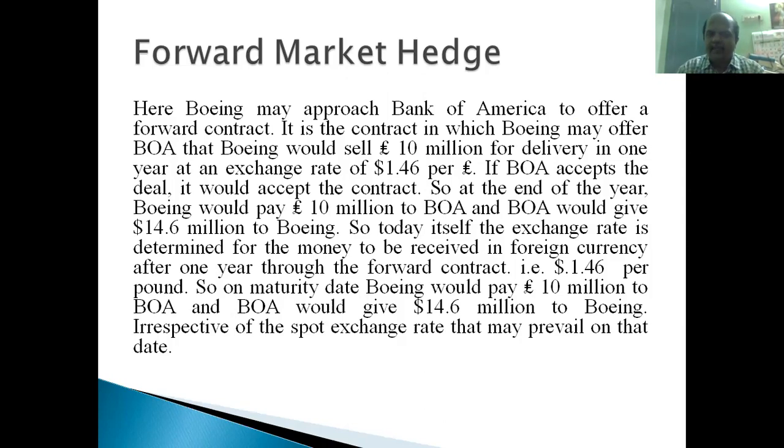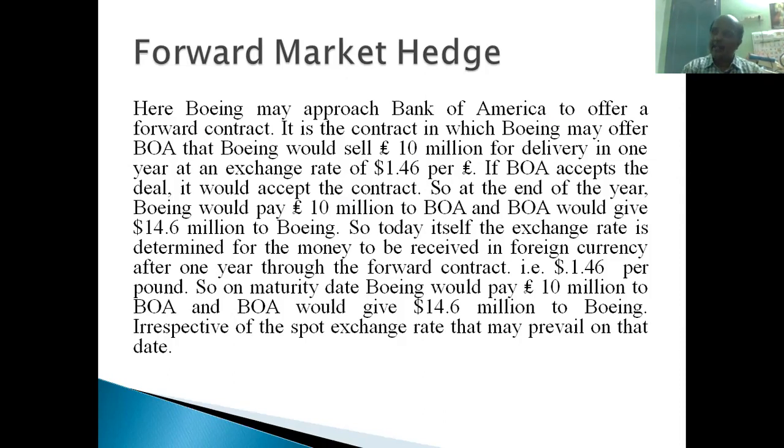So today itself, the exchange rate is determined for the money to be received in foreign currency after 1 year through this forward contract, right? That is $1.46 per pound. That is decided now itself. After 1 year, British Airways pays the amount of 10 million pounds to Boeing Corporation. Boeing Corporation will have the money in pounds, but their currency is the American dollar. They want dollars because British Airways has settled the amount in pounds. They have to convert these pounds into dollars.